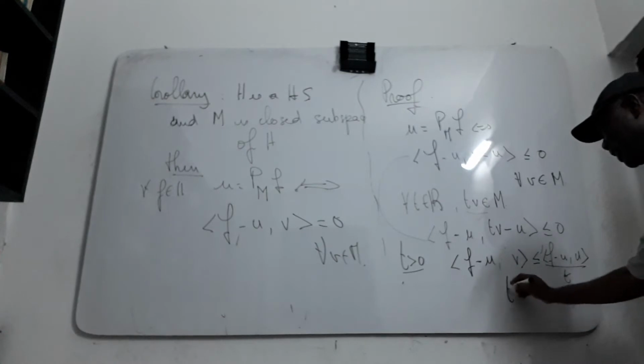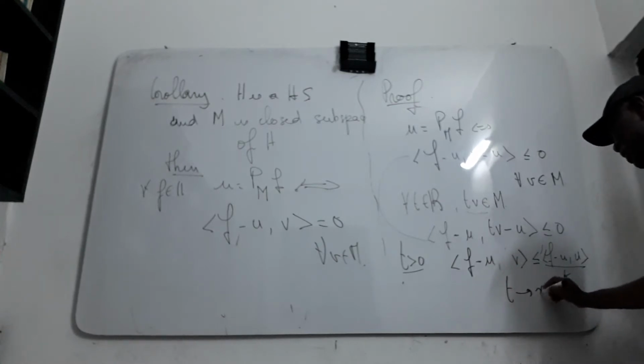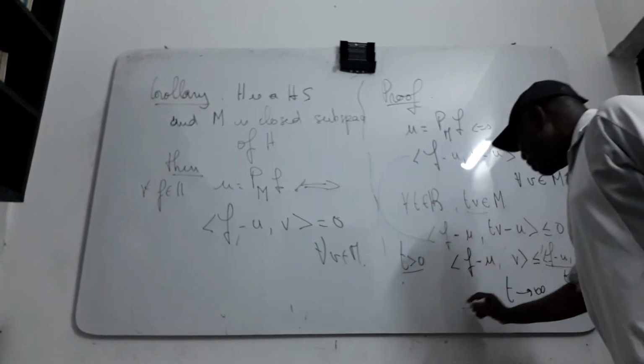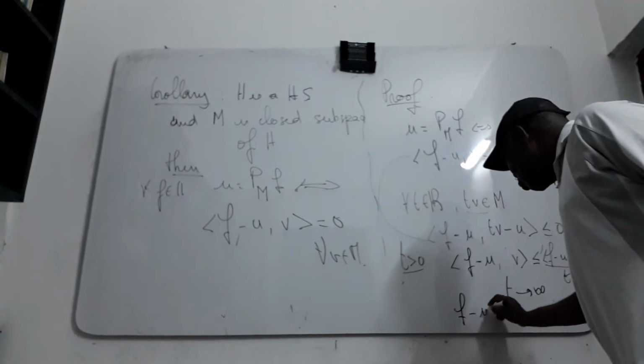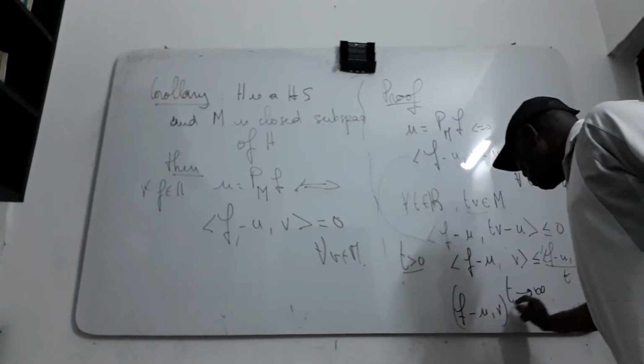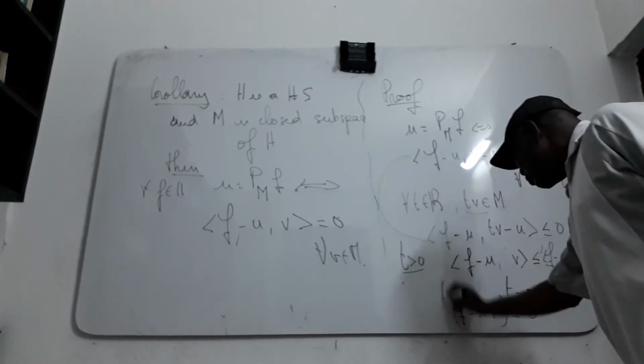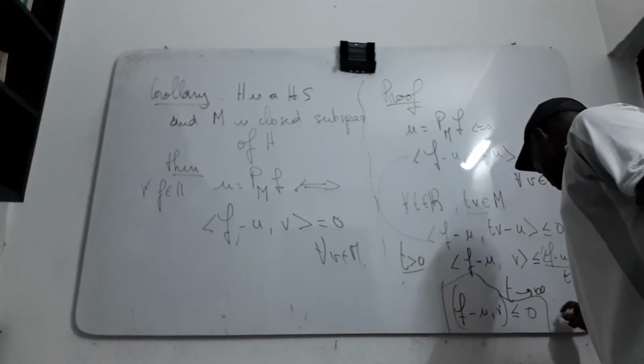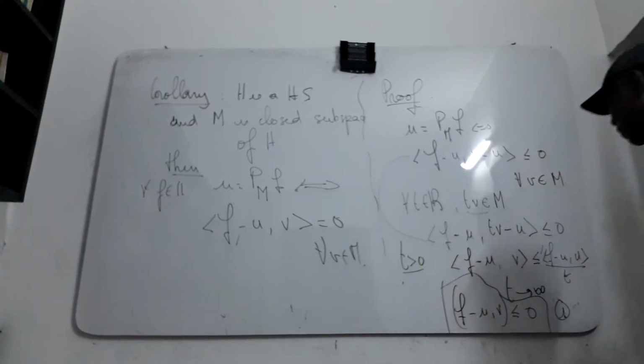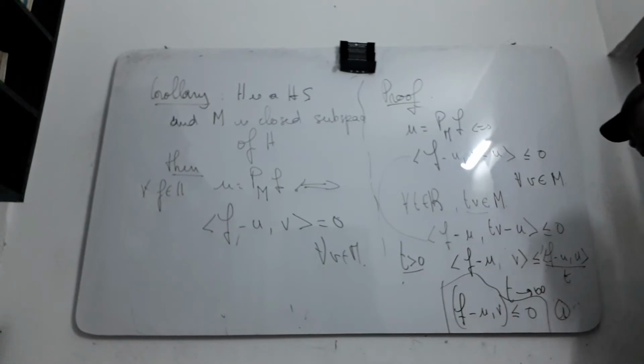When you take T to infinity, you will see that (F minus U, V) must be less than or equal to 0. This is the first part, when T is positive.